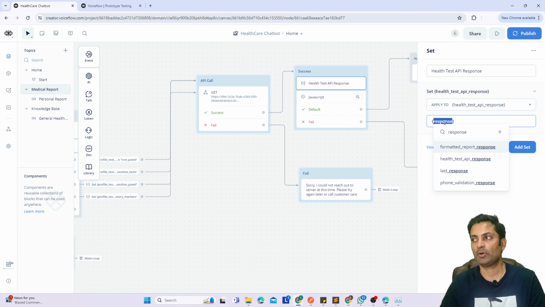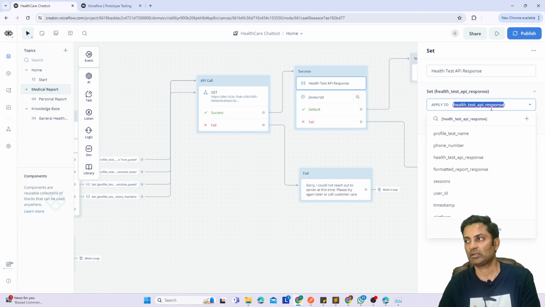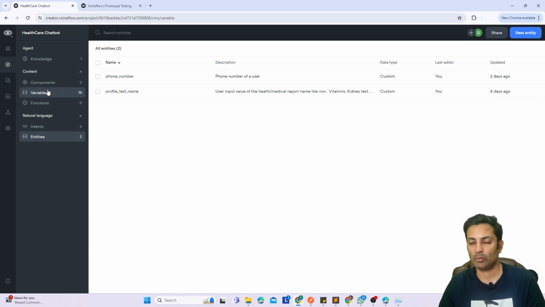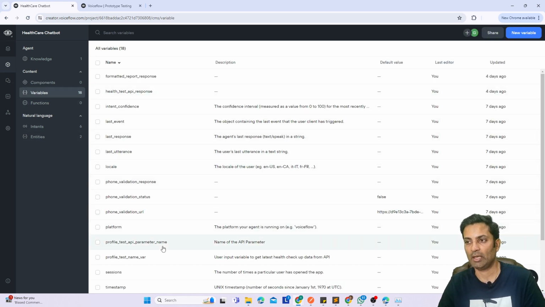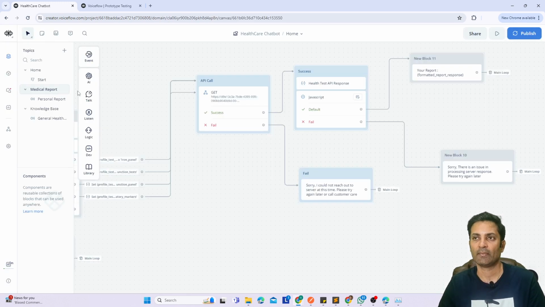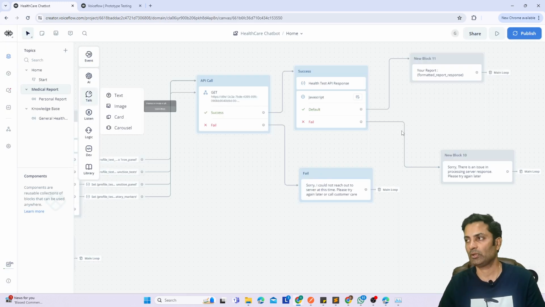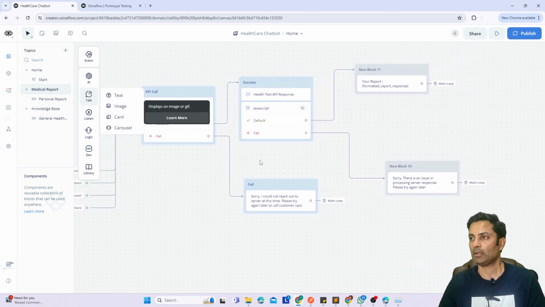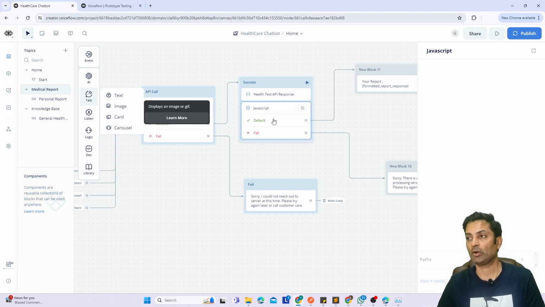So that response I want to store it in some variable, which is what I created, and here I go. I can go to the variables and create any number of variables. That's very simple, the way we define the variables in any programming language. Same thing, we just define the variables here. Next we come here, and in the response I'm checking what is the value I got from the API.